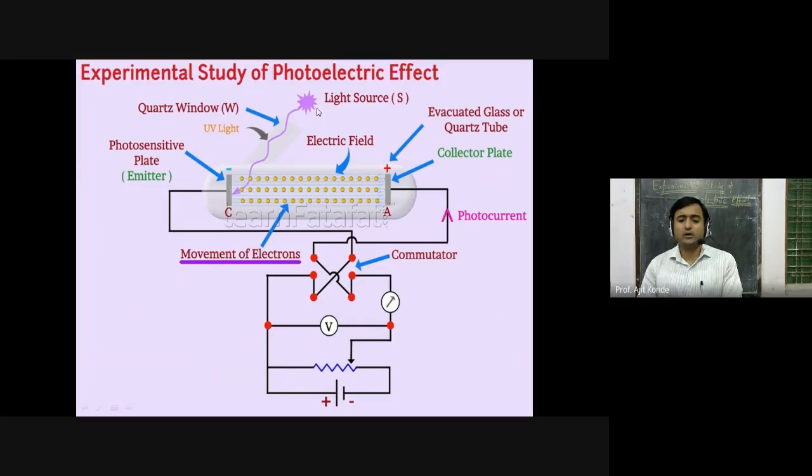Then now I will explain each and every part of this diagram. First is what? Quartz window, photosensitive plate, electric field, source of light which can be sunlight, evacuated glass tube. This whole tube is basically an evacuated glass tube or quartz tube. This is the collector plate, this is the emitter plate. This is the direction of photocurrent. This one is the commutator. This is the direction of movement of electron from emitter to collector. Now we will see the working of this one.